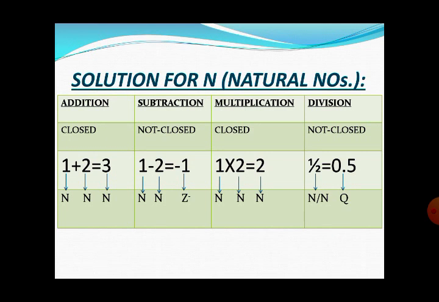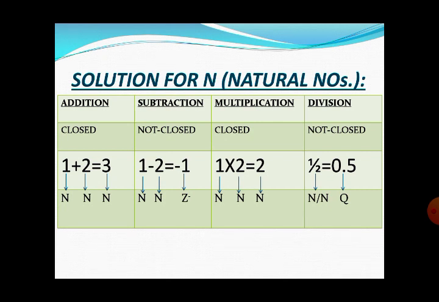Now check for subtraction. In the same manner, by taking any two elements from the set of natural numbers, when we do the subtraction, whatever difference we get, if that difference also belongs to the set of natural numbers, we will say it is closed for subtraction.